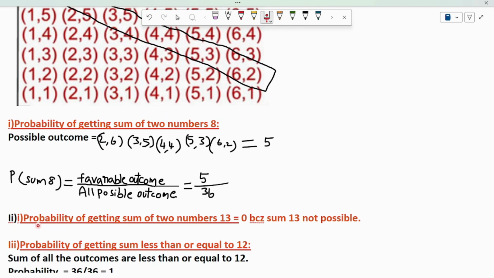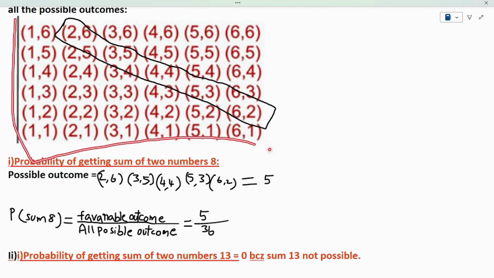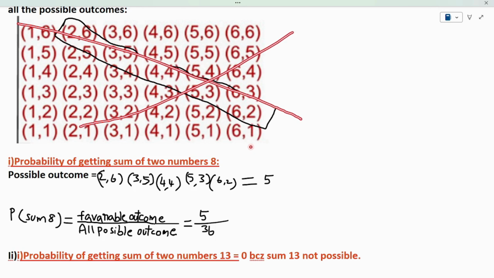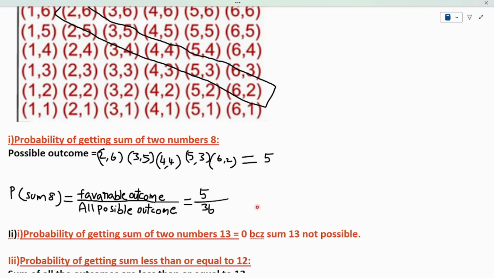Then come to the second problem: the probability of getting the sum of two numbers as 13. Observe all the possible outcomes. Is there any possible outcome in which the sum is 13? Observe carefully. Nothing. There is no outcome in the sample space which is equal to 13. So my event will become 0, because no result in the sample space satisfies my condition.